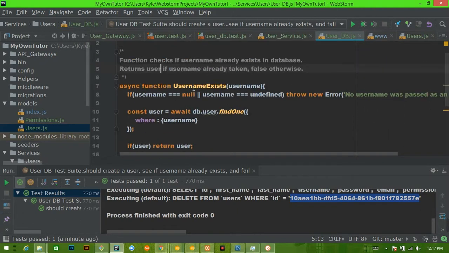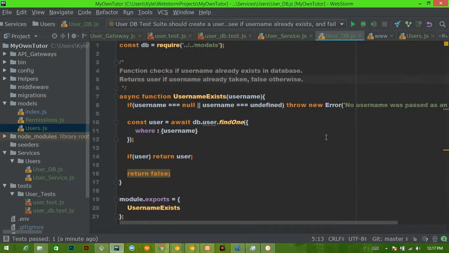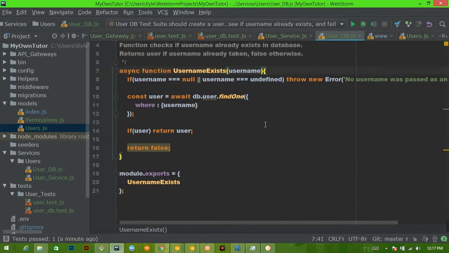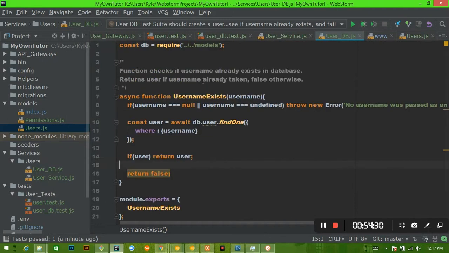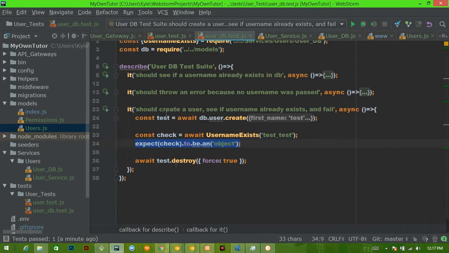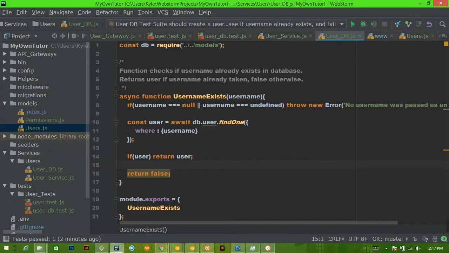You can definitely see how this can become daunting to do. We created one tiny little function here, and this took us roughly an hour to do. But I do highly encourage you to still use tests, because now I have an entire test suite, 3 tests running at any time that I can say, does this UserDB function actually do what it's supposed to do?